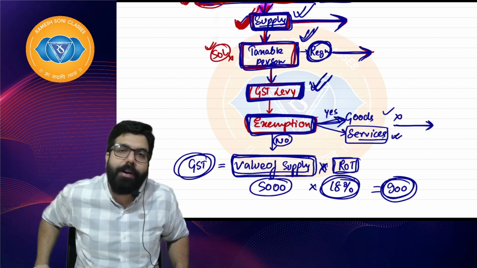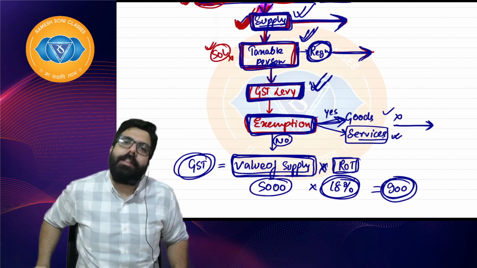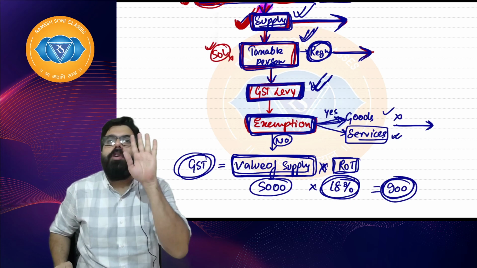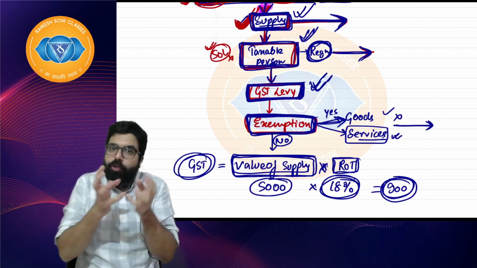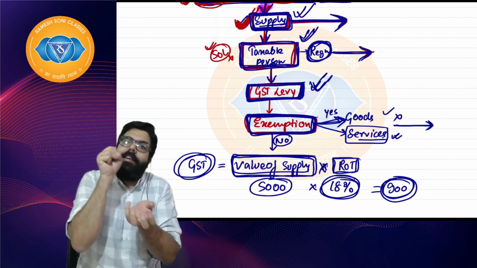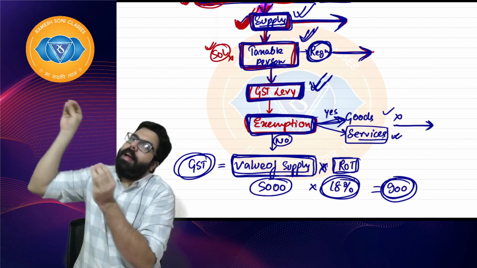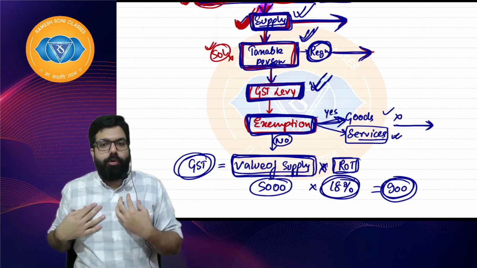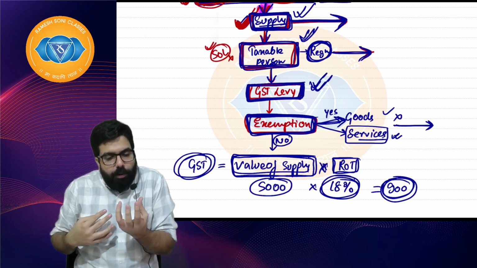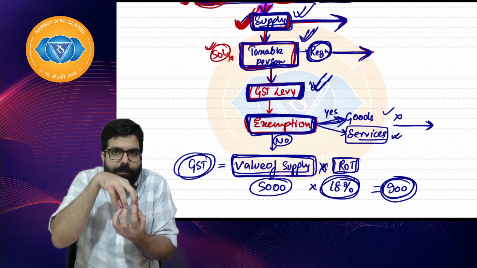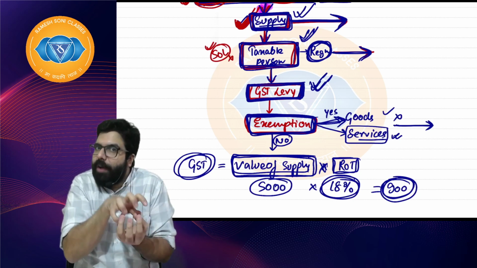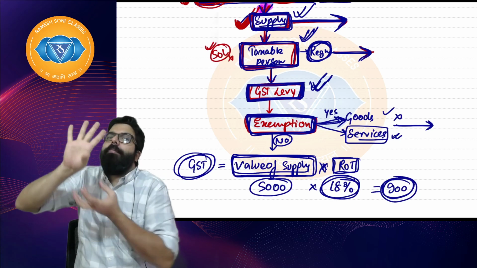For an example, I went to a showroom, they told 10,000 for a jeans pant, 5,000 rupees they gave me as a discount and they charged me only 5,000. So the showroom guy, he will collect GST from me on the 5,000 rupees and pay it to the government. Supposing I am a gift seller, one person came to me, he bought a gift for 5,000 rupees, he took a special packing of 500 rupees. So I will have to collect GST on 5,500 and pay it to the government.